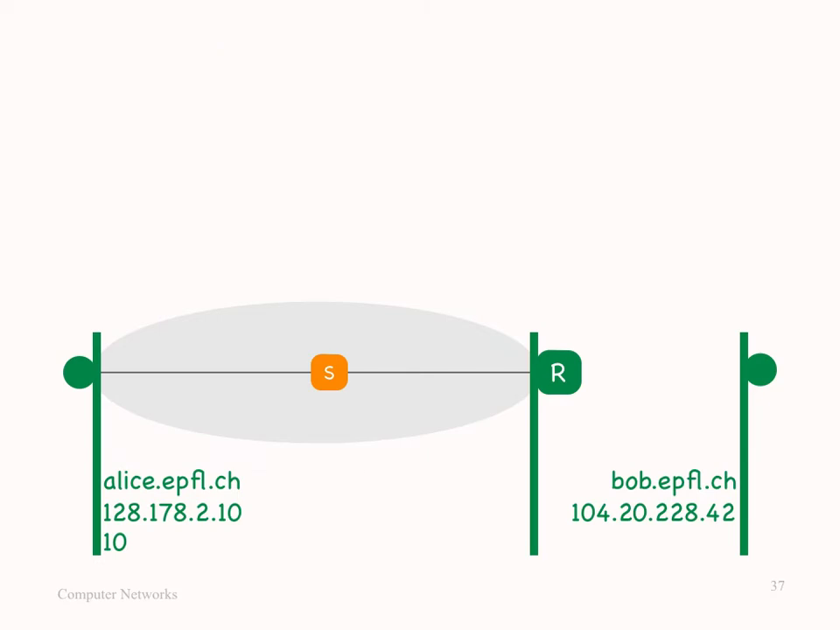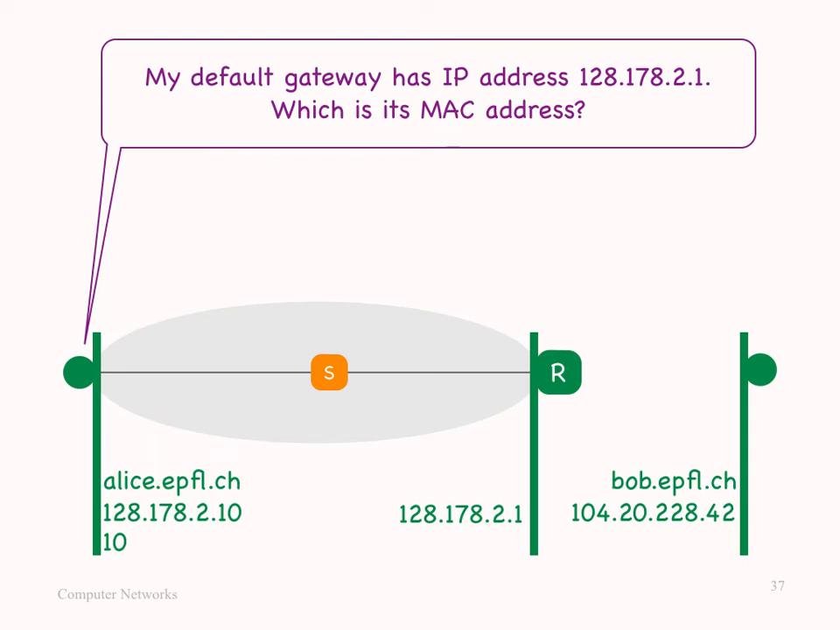Now, there is a second way for Alice to learn R's MAC address, and this is called default gateway. By configuration, Alice knows that R is her default gateway, meaning that any traffic that Alice sends outside the local IP subnet will exit the subnet through R. More precisely, Alice knows R's IP address. Hence, Alice broadcasts an ARP request that states R's IP address. She's essentially saying, my default gateway has IP address X, what is the corresponding MAC address?